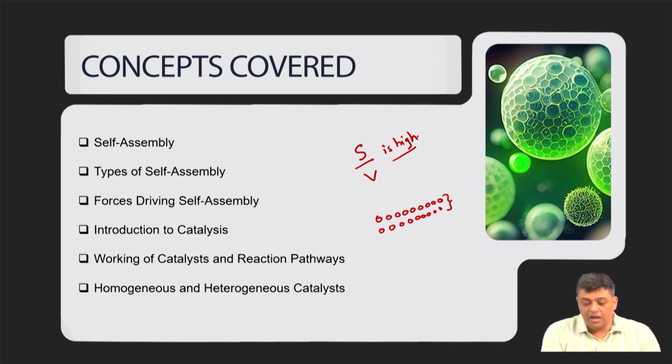that means areas where the interface between the incoming reactant and the nanomaterial is very important.